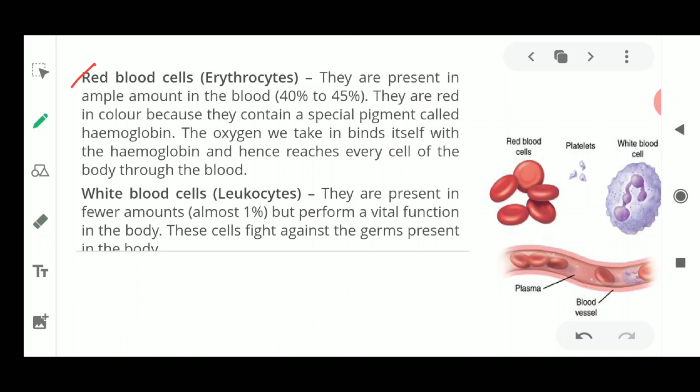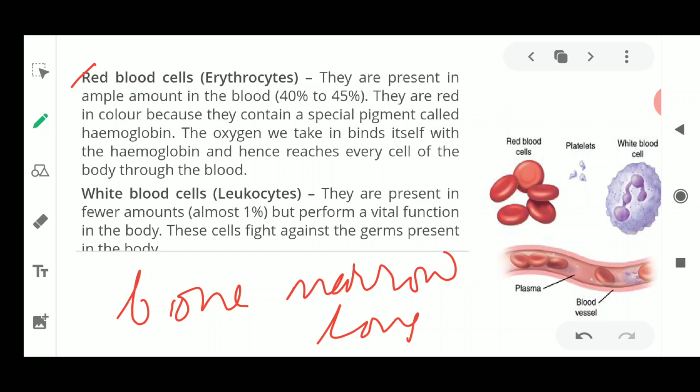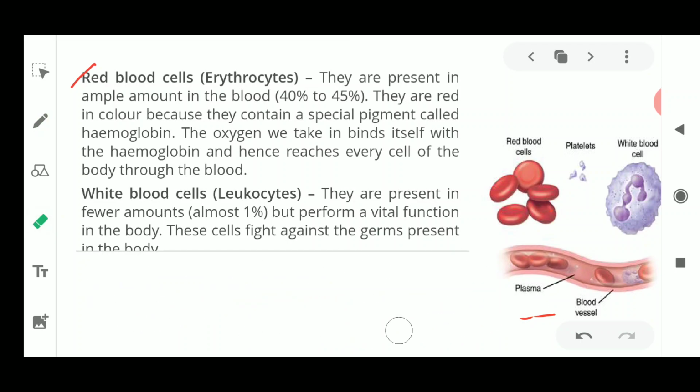Bone marrow is the main place where blood is formed, and bone marrow is present only in the long bones. So the long bones are very important for your body. You can understand how important they are, because they contain bone marrow, which is responsible for the formation of these blood cells. So RBCs, WBCs and platelets are formed in the long bones because they contain bone marrow.